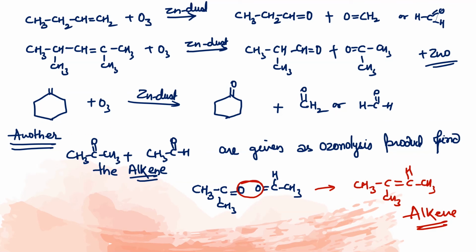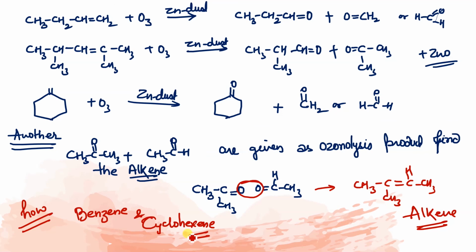Got it? So this is very important. 1 question, 2 questions will be there for sure. Clear? So homework: write the ozonolysis product of benzene and cyclohexene. We have to answer.